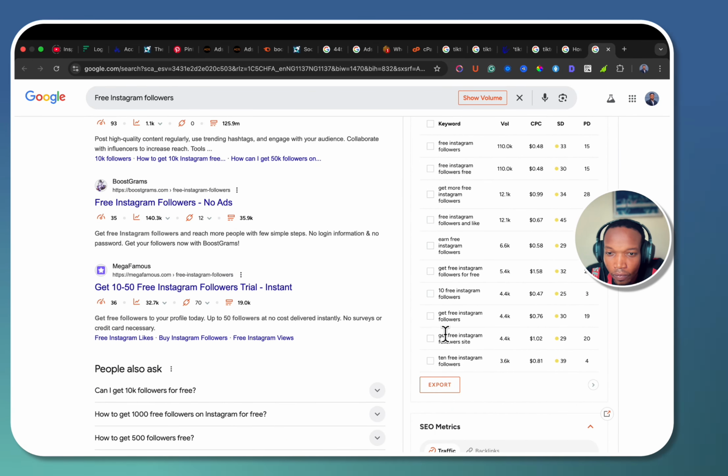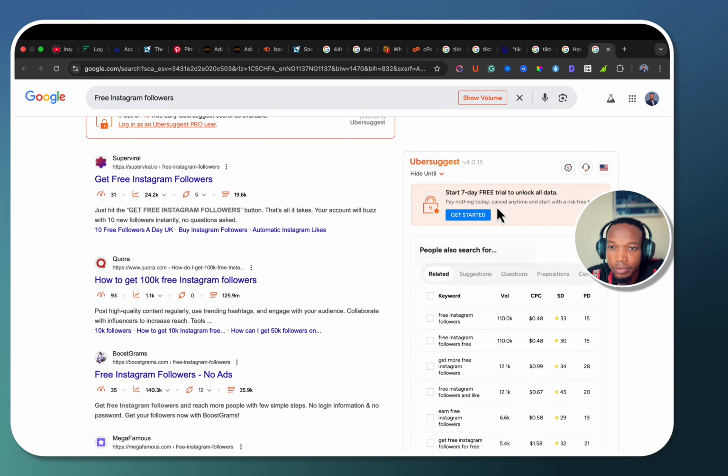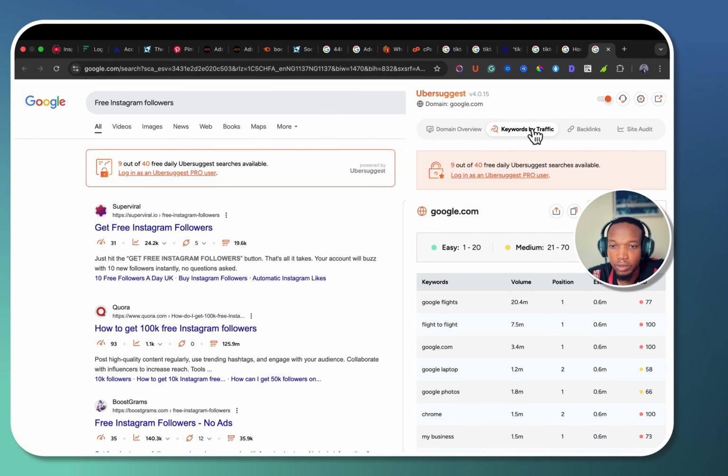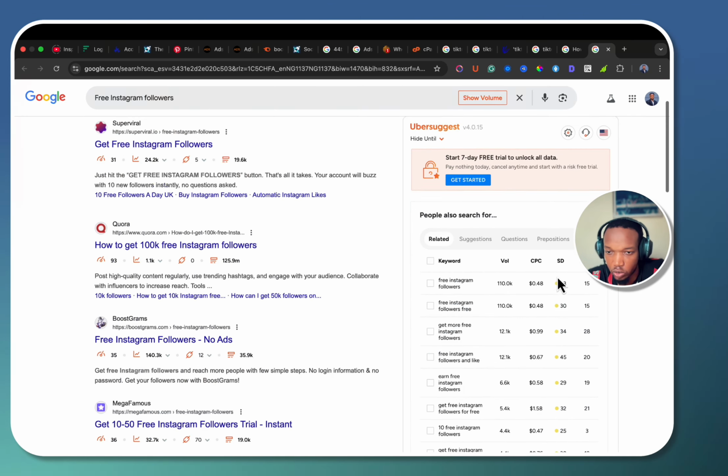So if you see here, get free Instagram followers. Anything from 30 down, I see as a very good opportunity and a good spot for me to actually rank in SEO, because of the SEO difficulty. That's why I love using Medium. With Medium, easy is 1 to 20, and medium is from 21 to 70 or thereabouts. That is what you want to consider when looking at your SEO difficulty.